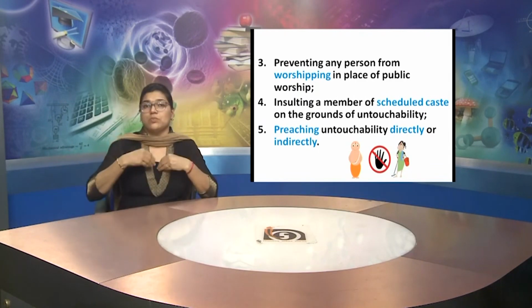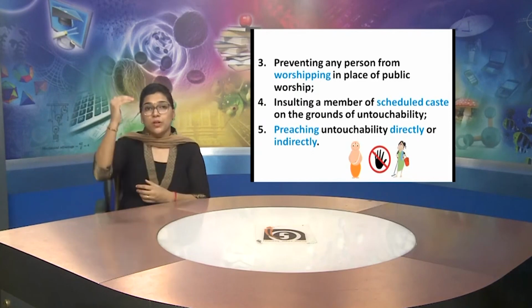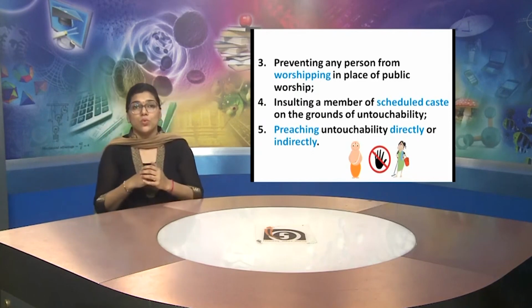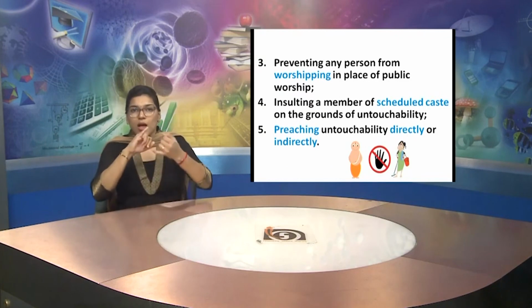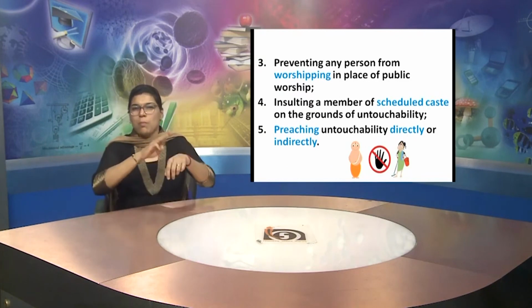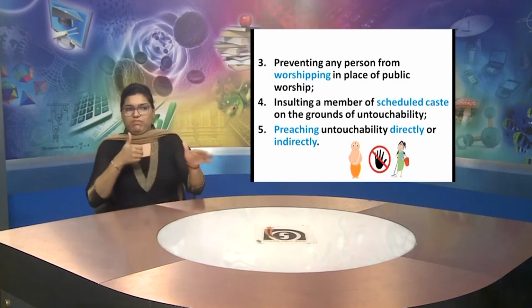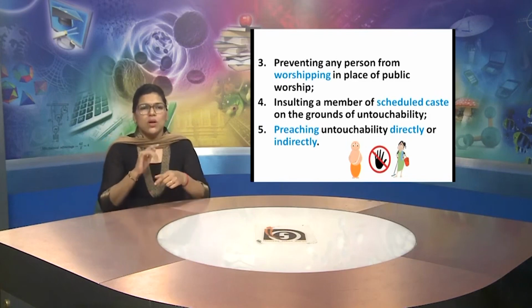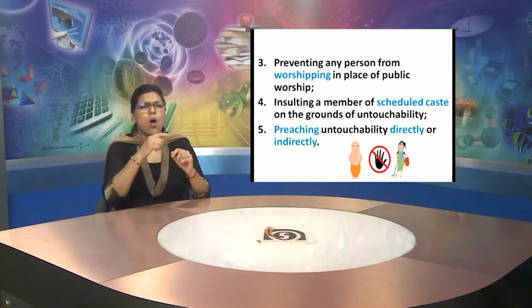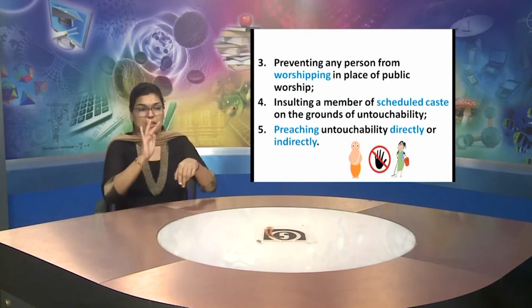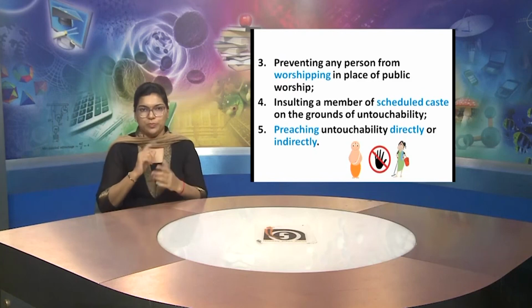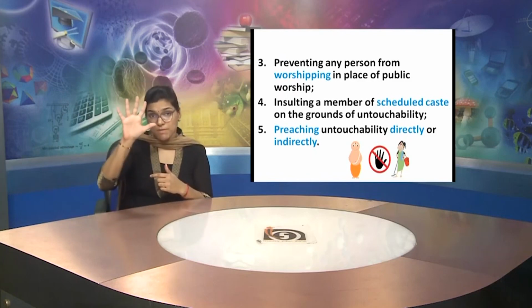Our law says that all people are equal. The fourth point explains that we also cannot insult any member of a scheduled caste on the grounds of untouchability, saying that you are a scheduled caste person.